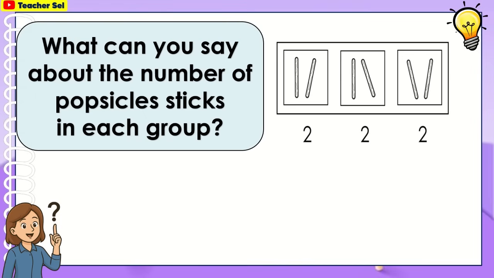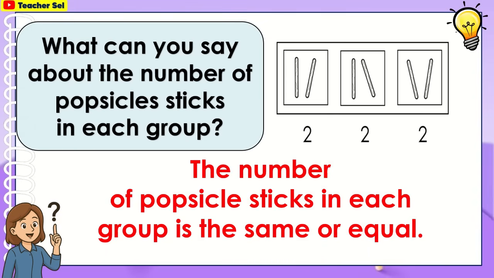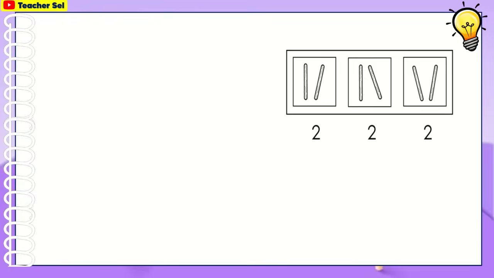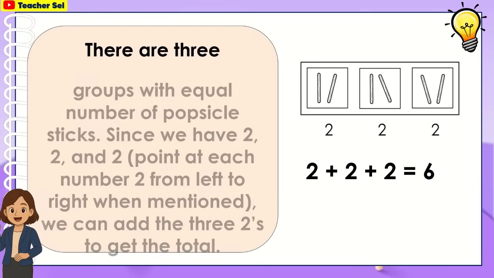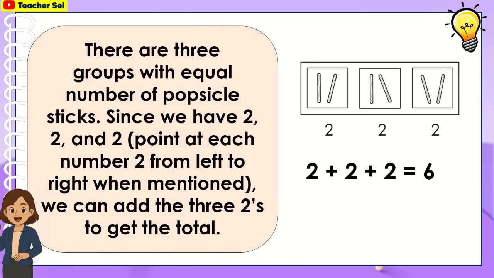What can you say about the number of popsicle sticks in each group? The number of popsicle sticks in each group is the same or equal. There are 3 groups with an equal number of popsicle sticks. Since we have 2, 2, and 2, we can add the 3 2's to get the total.